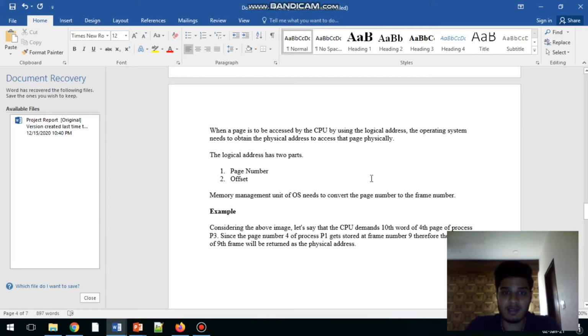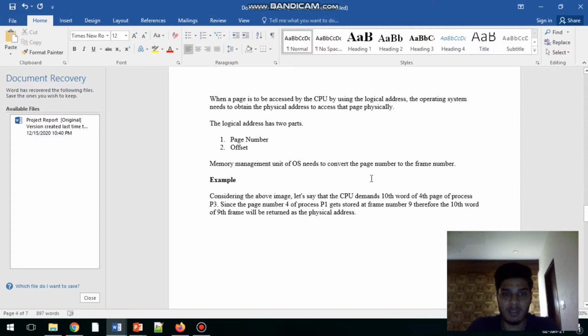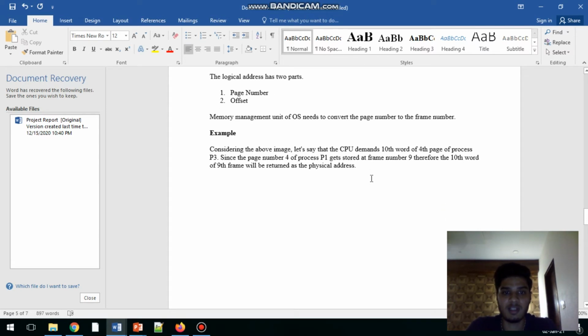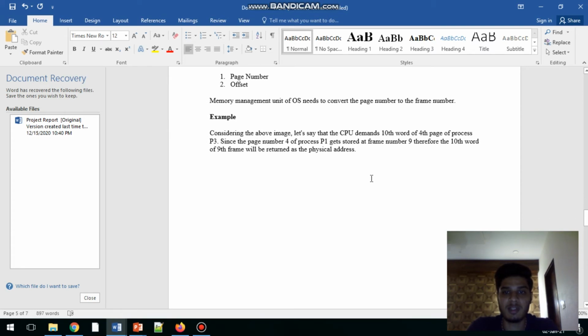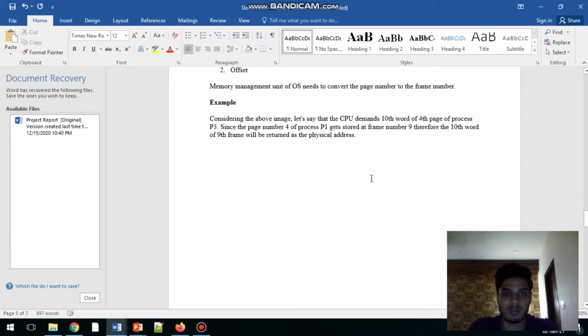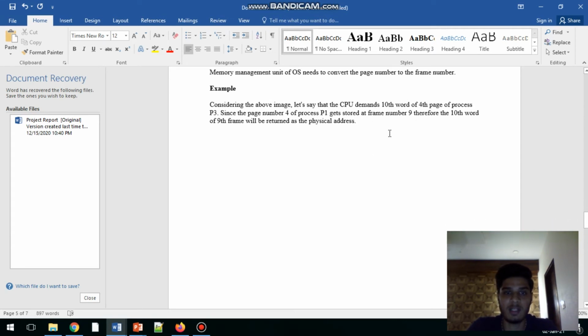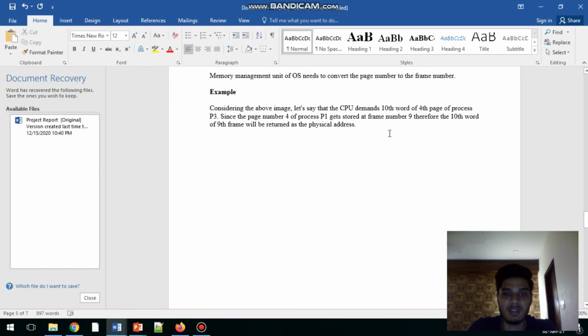The logical address has two parts: page number and offset. Memory management unit of OS needs to convert the page number to the frame number. Example, considering the above image, let's say that CPU demands 10th word of the 4th page of process P3. Since the page number of process P1 gets stored at frame 9, therefore the 10th word of the 9th frame will be written as a physical address.